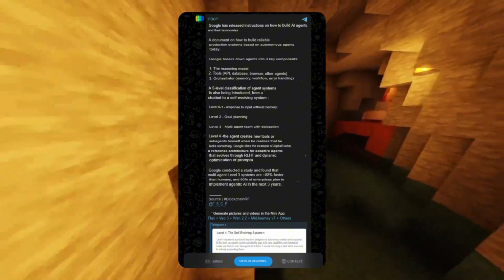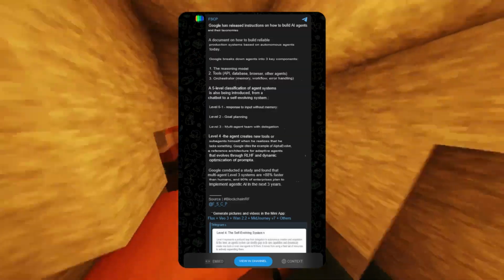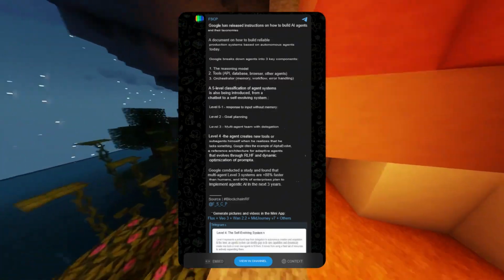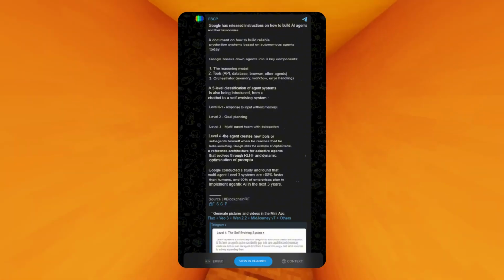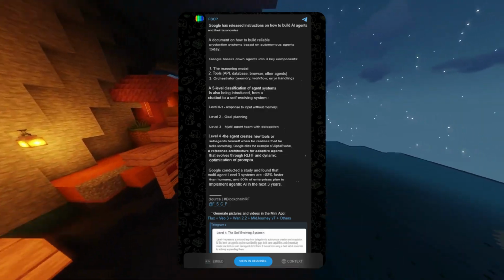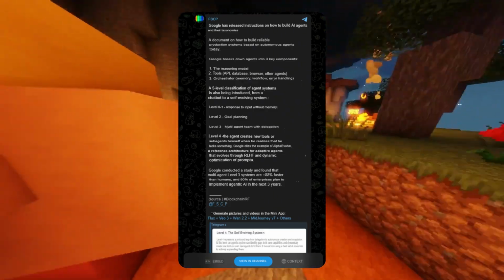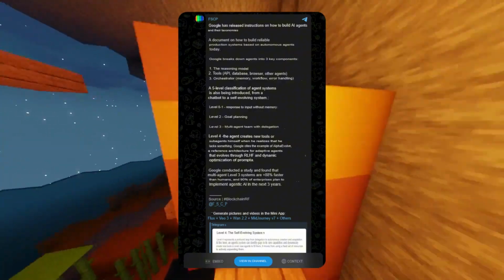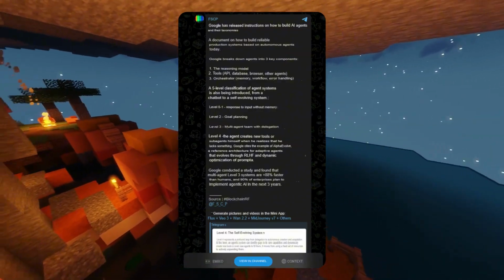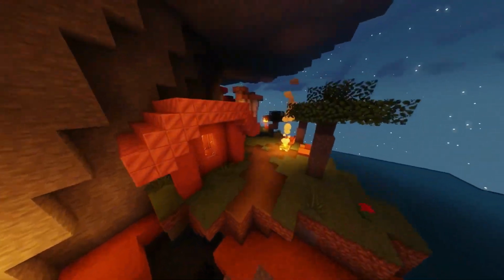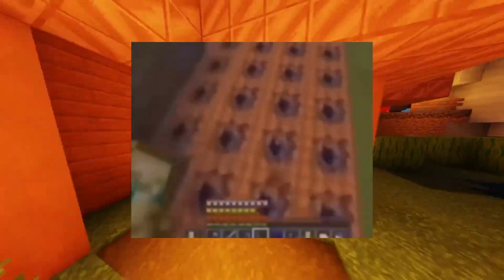Level 1, reaction to input without memory. Level 2, goal-based planning. Level 3, multi-agent system with delegation. I guess I'm on level 3. Level 4, the agent itself creates new tools or sub-agents when it understands it is lacking something. Google gives the example of Alpha Evolve, a reference architecture for adaptive agents, which evolves through RL, HF, and dynamic prompt optimization. I remembered that in an attempt to implement just a little bit.